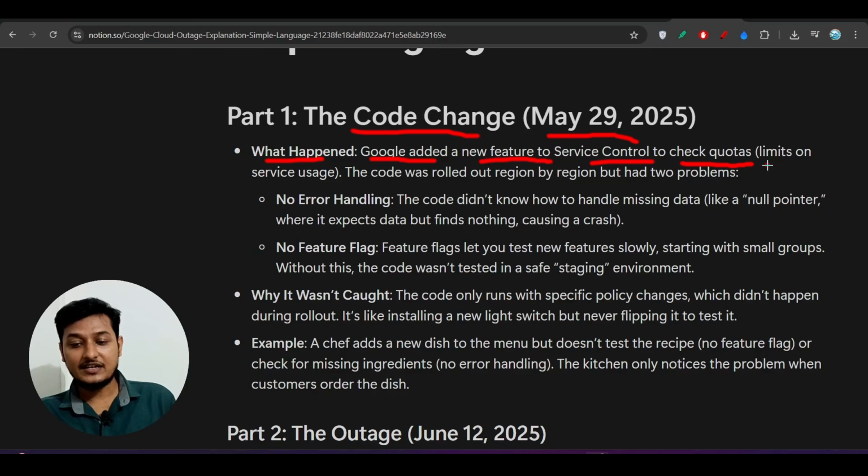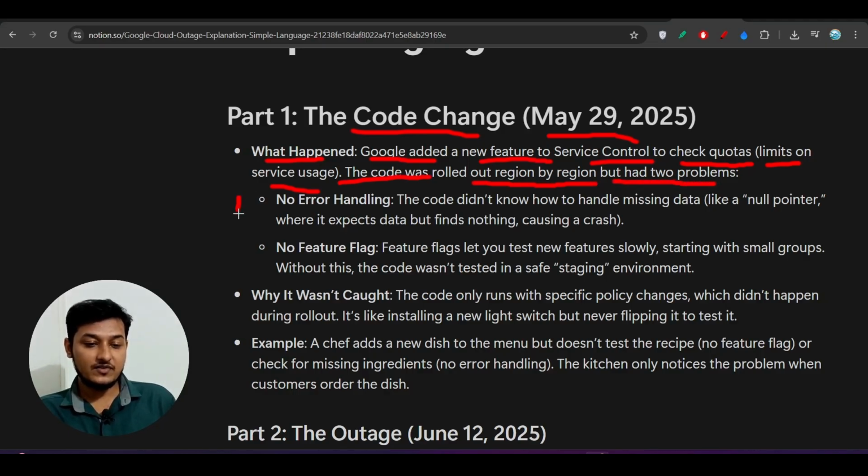Quotas mean limits on service usage. So basically, if you are taking any service from Google, then there is a quota on how much service or how much space you can use, right? So this is called quotas, and the code was rolled out region by region but had two problems.